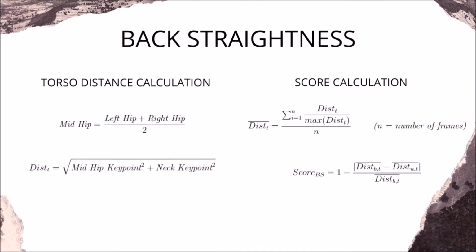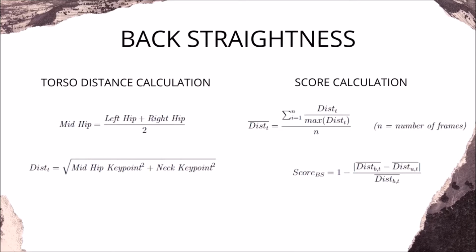The third feature extracted is the torso distance, which was used to calculate the back straightness. The user should keep their back straight during any practice or fight session. A constant torso distance on average, which is the distance between the neck and the mid-hip key points, accounts for the straightness of the back. Back straightness is important because it makes the whole body aligned, producing significantly more power and giving better balance.